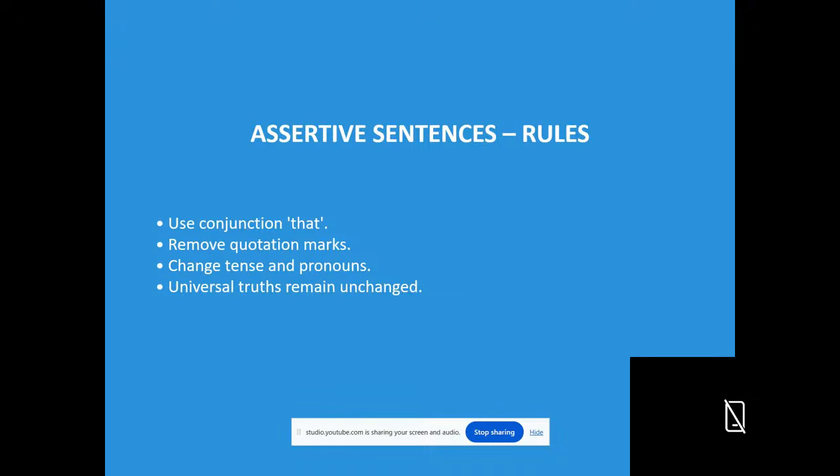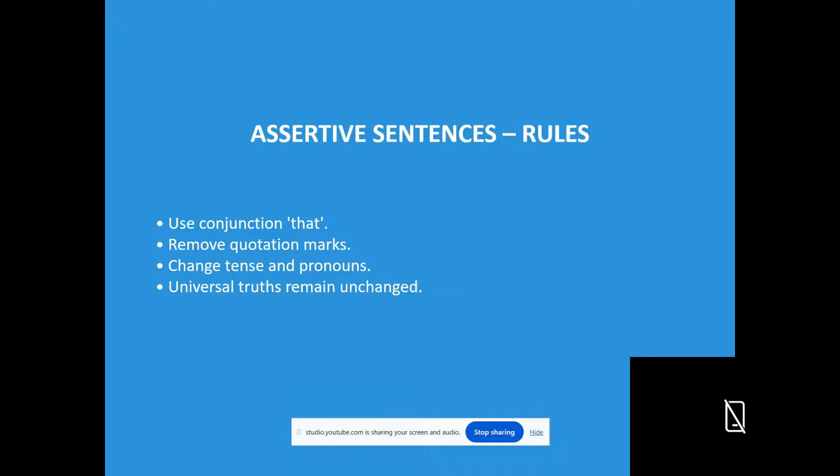First, some general observations. When we change an assertive sentence into indirect speech, we have to use the conjunction that in the reported speech. The next thing we have to do is remove the quotation marks. What is an assertive sentence? Simple statements are known as assertive sentences.